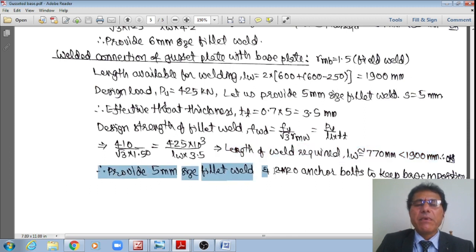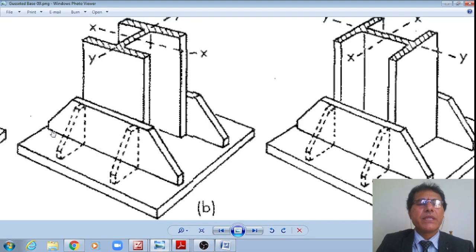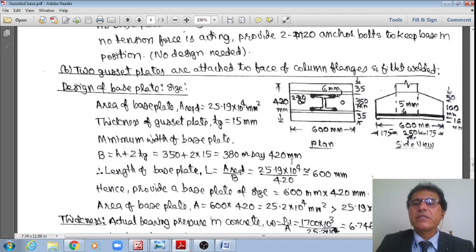Hence, provide a 5 mm fillet weld, and that is how the weld connecting this gusset plate with that of the base plate is designed. Let me show this in the figure also, student. Like this, 5 mm here.